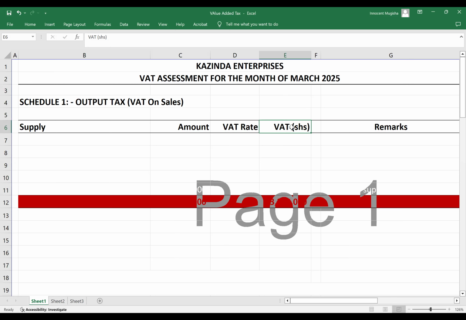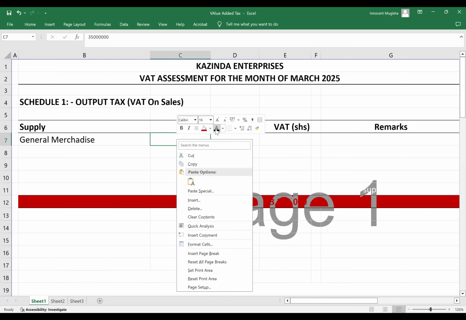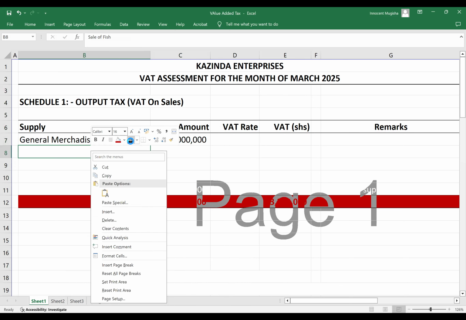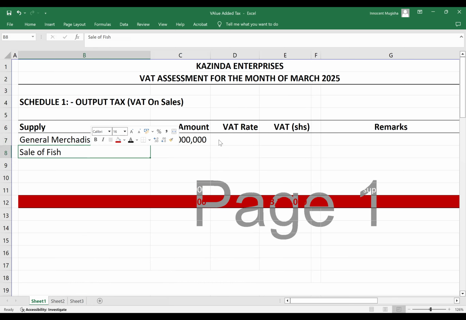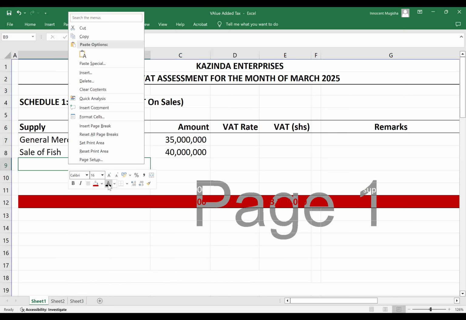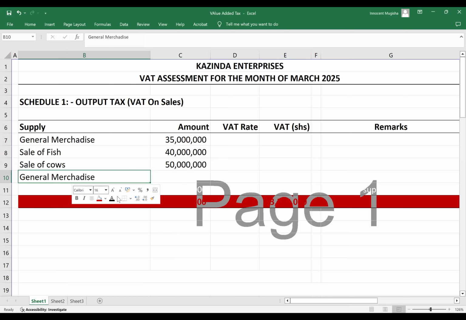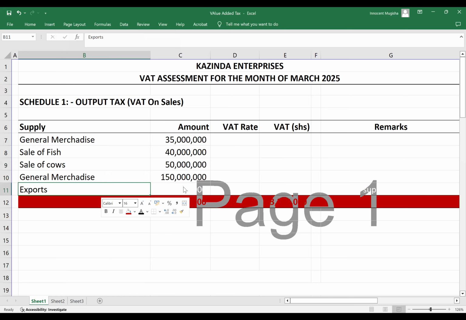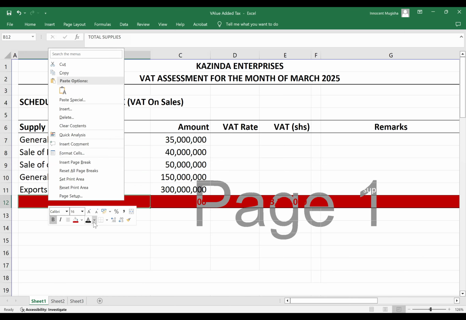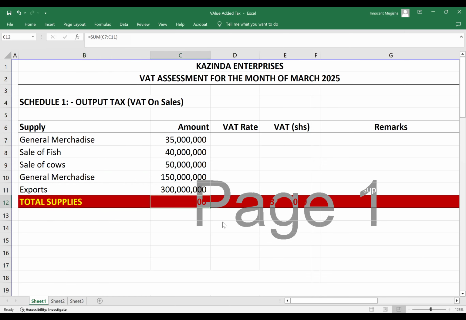Okay. So what are we seeing here with KAZINDA? He has a transaction, general merchandise, a sale to the tune of 35 million. Fish, sale, tune of 40 million. Cows, a sale, tune of 50 million. General merchandise, 150 million. He then exports fish to Rwanda, 300 million. A total supplies of 575 million.